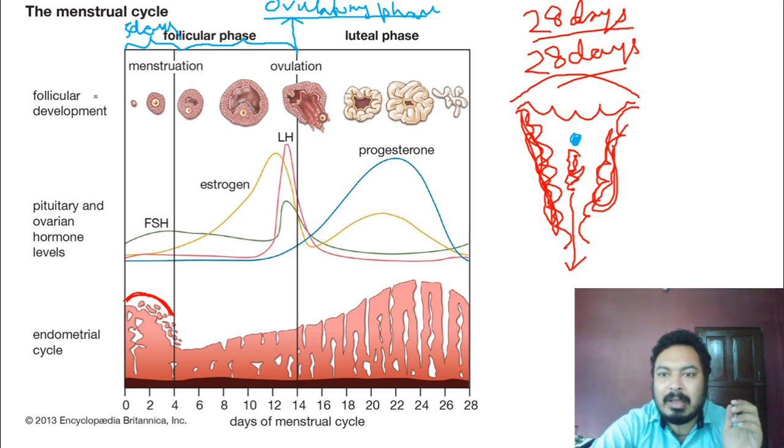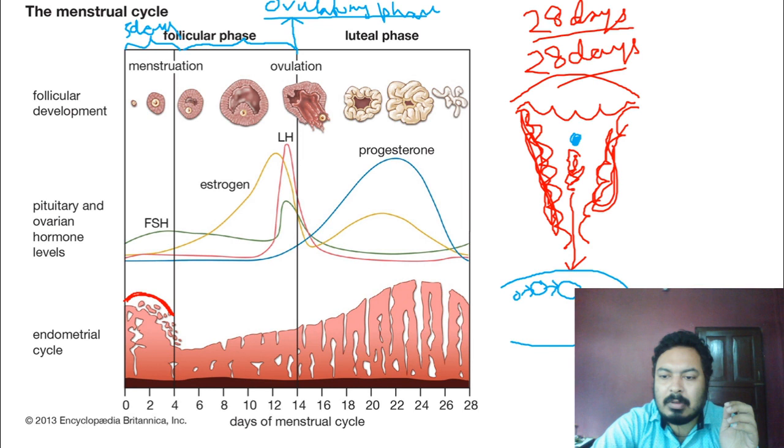Remember, the structure was like this. Suppose this is the ovary. In the ovary there are follicles of different sizes, they start developing, and finally primary to secondary, secondary to tertiary, they form a tertiary follicle. Okay, and the tertiary follicle releases the ovum to the outside.